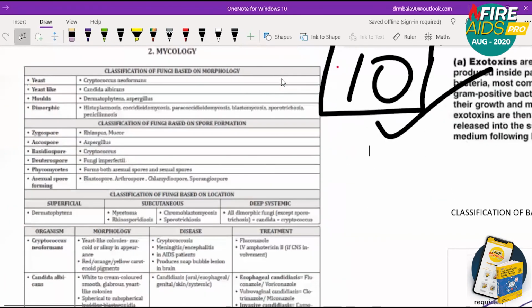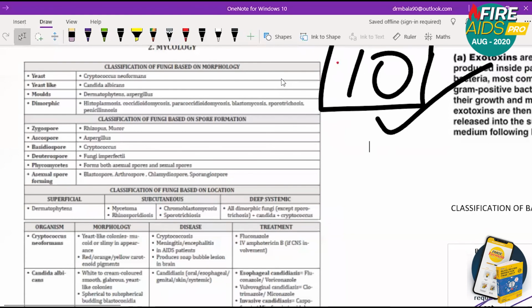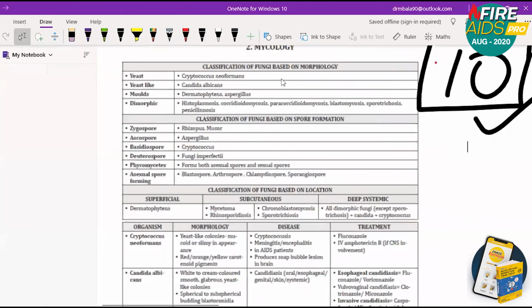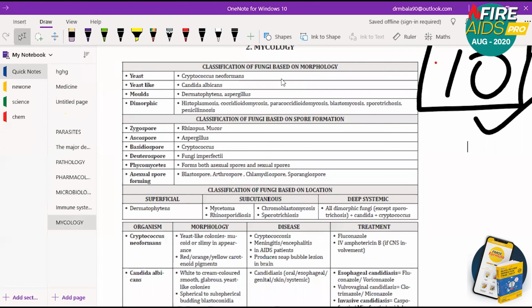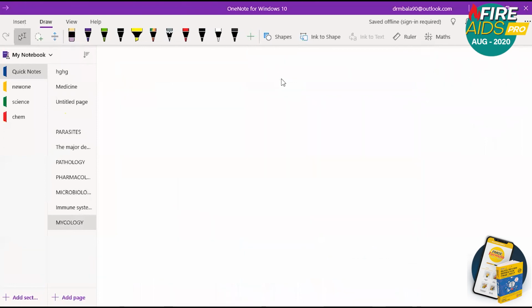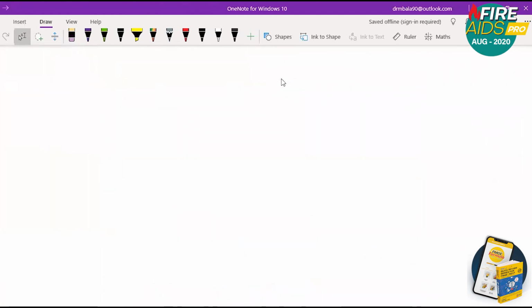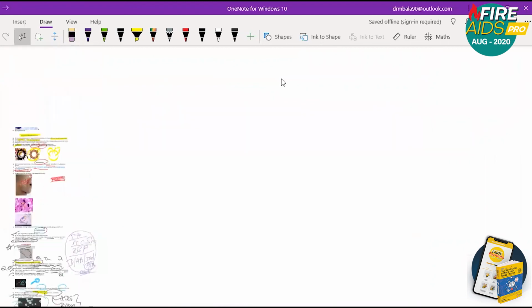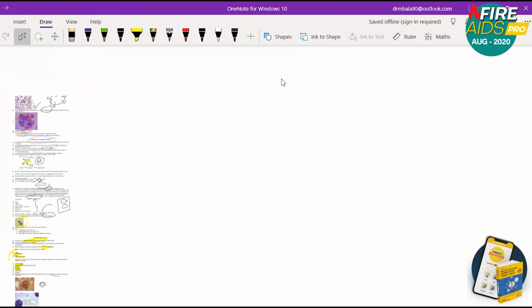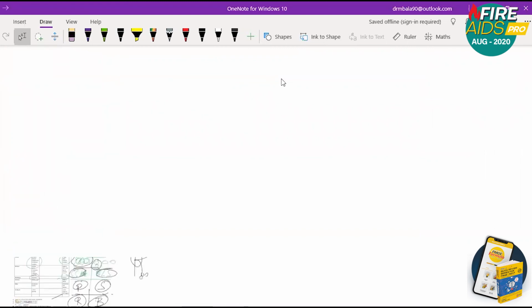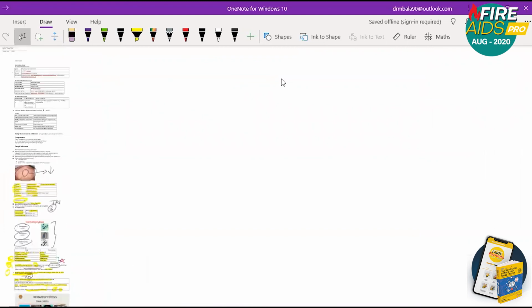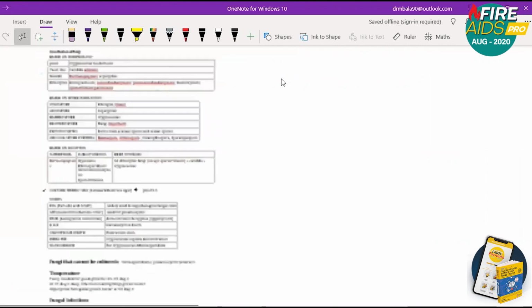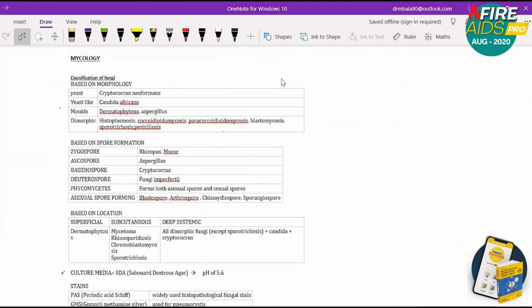Before going here, I provide a broad idea for mycology. This is the complete mycology notes that you need to know. So quickly we will go.